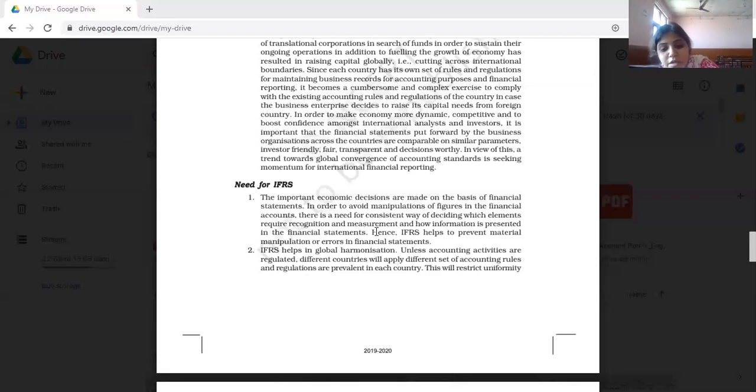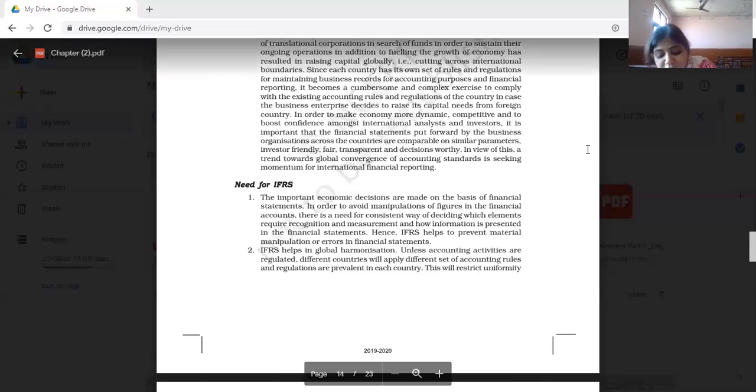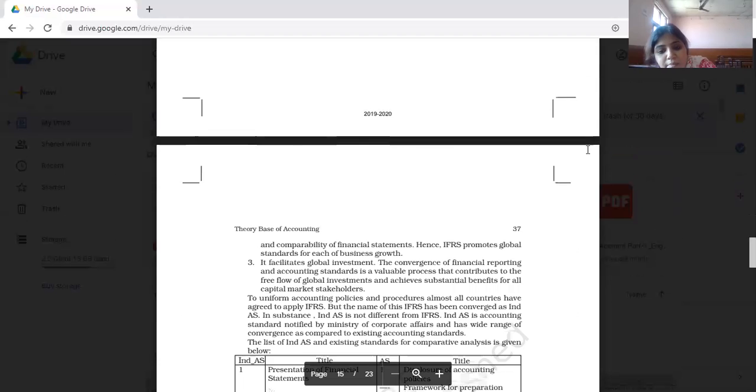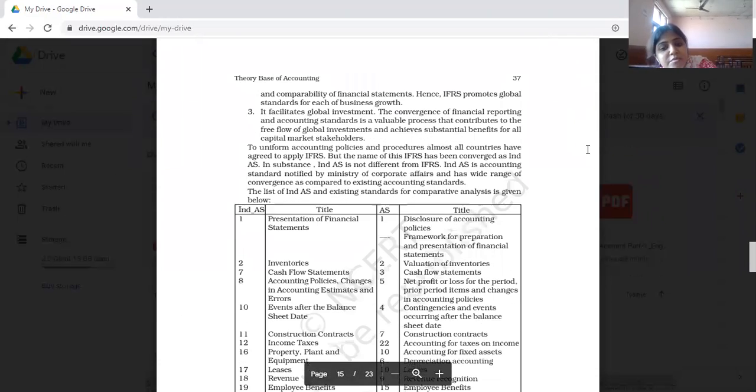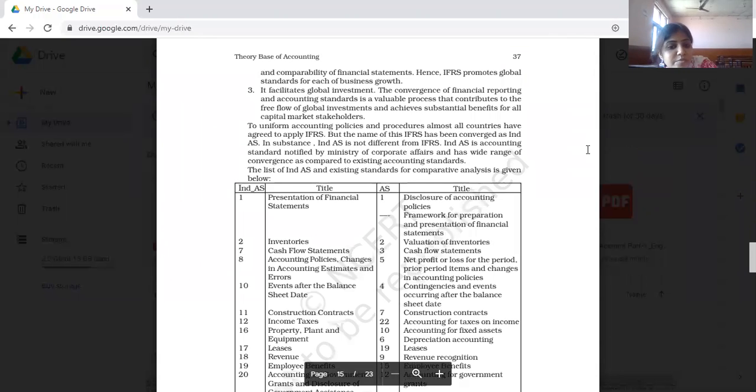IFRS helps in global harmonization. Unless accounting activities are regulated, different countries will apply different sets of accounting rules and regulations prevalent in each country. This will restrict uniformity and compatibility of financial statements. Hence, IFRS promotes global standards of business growth.